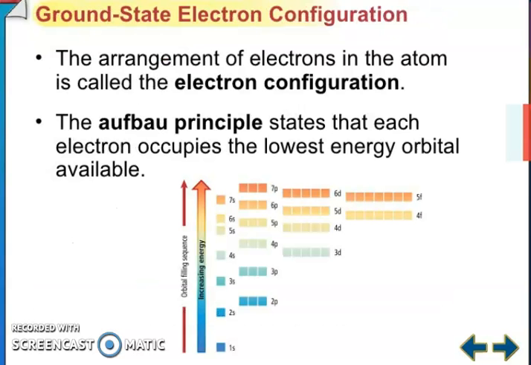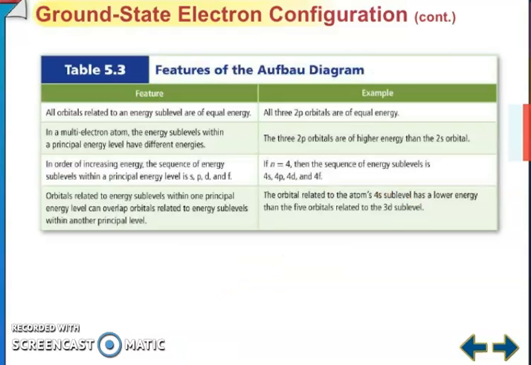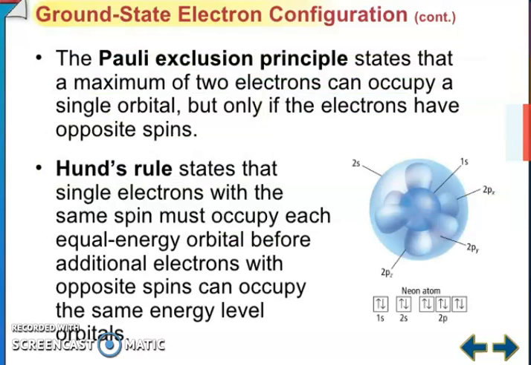So friends, the arrangement of electrons in an atom is called electronic configuration. We are following the Aufbau principle for the electronic configuration. To feature examples. Pauli's principle states that a maximum of 2 electrons can occupy a single orbital, but only if the electrons have opposite spin.